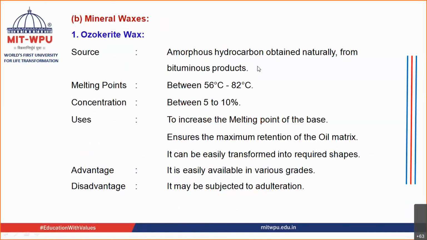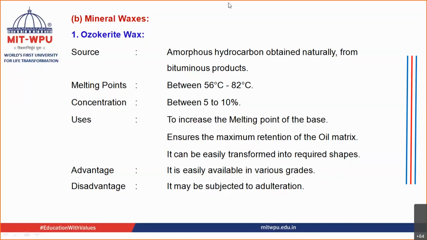One of the examples is ozokerite wax. It's an amorphous hydrocarbon. It is obtained from the petroleum products, the bituminous product. Melting point is near about 56 to 82 degrees Celsius. Now why did I give you the melting point? Melting point is very important because it should not be so low that if you are storing it and the temperature increases, if your room temperature increases, then the lipstick is going to melt down, isn't it? That should not happen. That's why the melting point is very important. Concentration that is used is near about 5 to 10%.